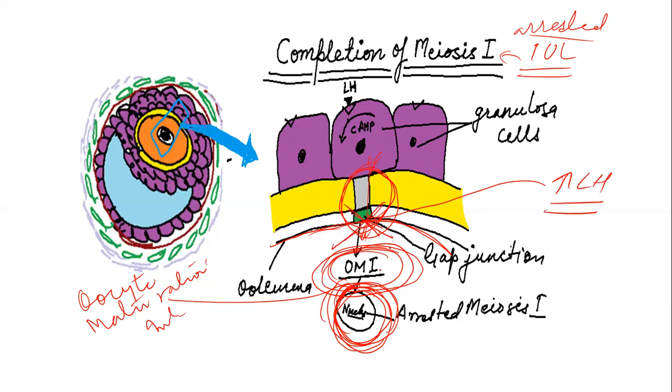Once the gap junction is disrupted, there is no message, or oocyte maturation inhibitor, from the granulosa cells, and ultimately the meiosis is completed. So by disrupting the gap junction, LH is able to complete meiosis 1.